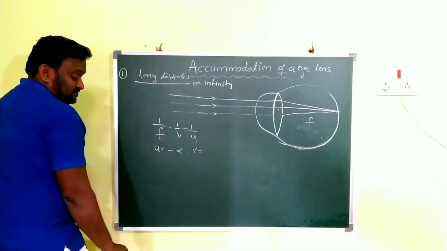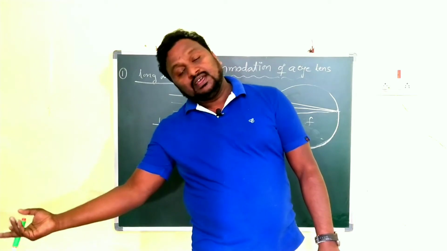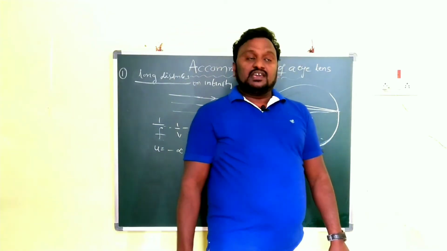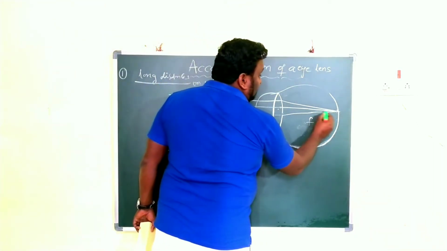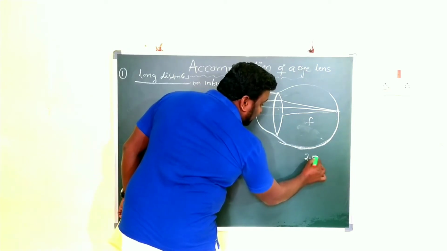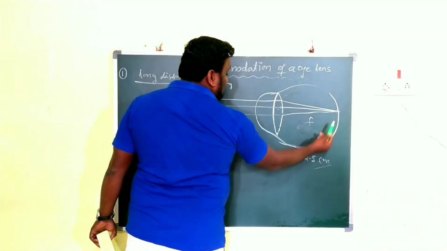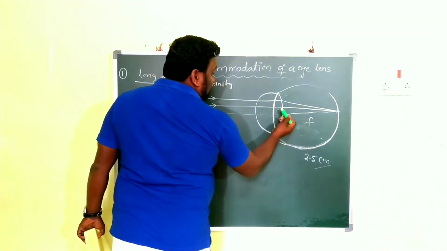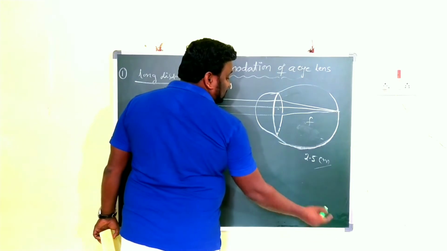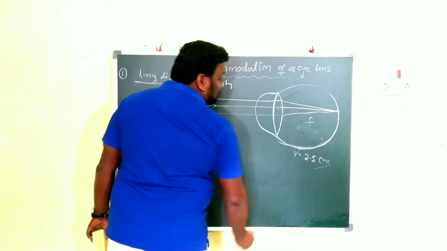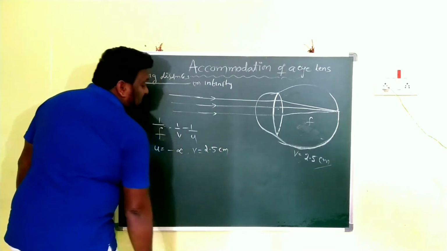V is the image distance. The distance from the lens to the image is what we call image distance. Now, where are we reading the image? This one. Clear? I already told you, what is the distance between the lens and the retina? 2.5 centimeters. This is the image here. From the optic center to the image, what do we take? Image distance. That's why in this case, v is equal to 2.5 centimeters.